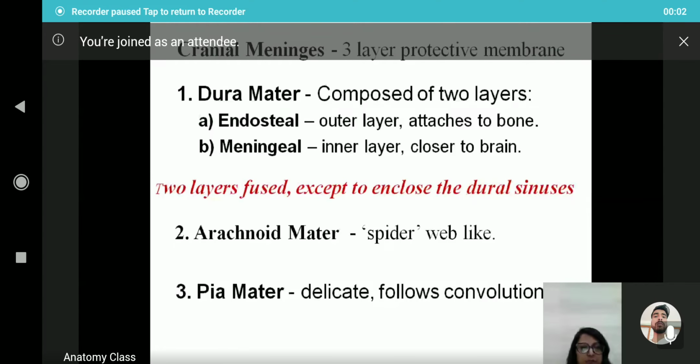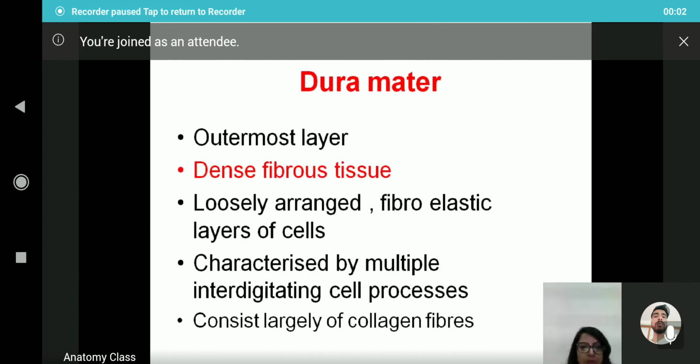The pia mater is delicate and it follows the convolutions, meaning it follows the gyri and sulci of the brain. Okay, so the three layers are the dura mater, arachnoid mater, and the pia mater. Dura mater in the cranial cavity consists of endosteal and meningeal layers. The arachnoid mater and the pia mater are the same in the cranial cavity and the spinal cord. So let us move on to the individual layers.